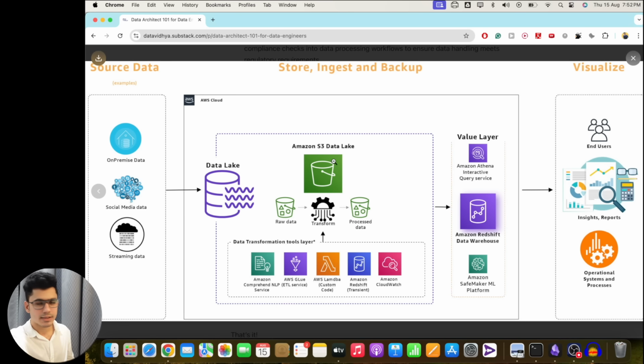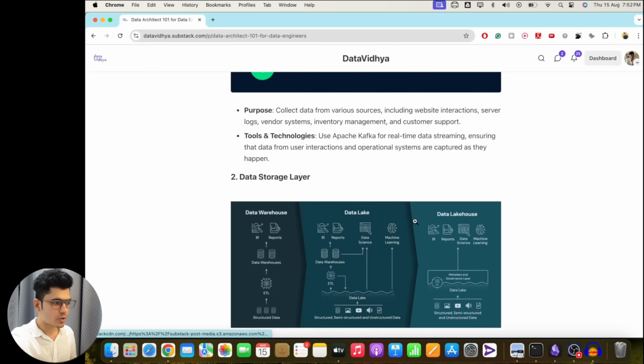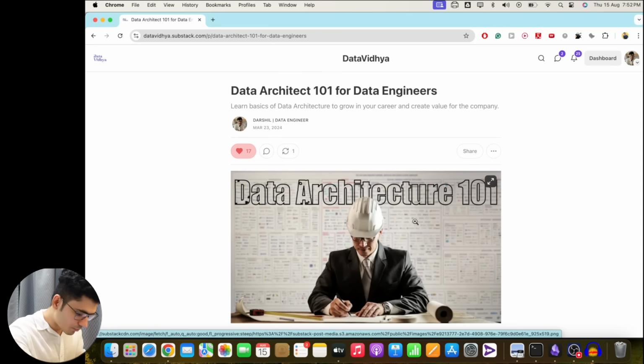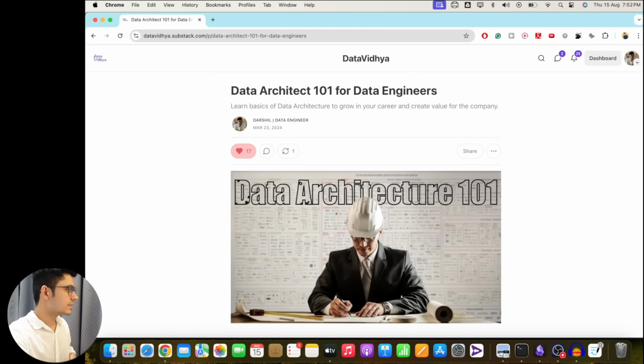So instead of using S3 as a data lake, you can use Google Cloud Storage if you want. Instead of using Amazon Redshift, you can replace this with the Snowflake database. Instead of using AWS Glue, you can use Databricks. Instead of using the data lake as a streaming source, you can use Kafka. It is as per your requirement what you have to use to fulfill your business need. Okay, this is everything about building the architecture. I hope you understood. If this is clear, we can move forward and understand the other parts.